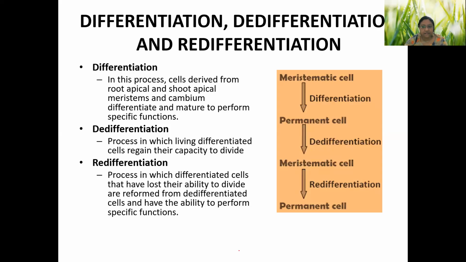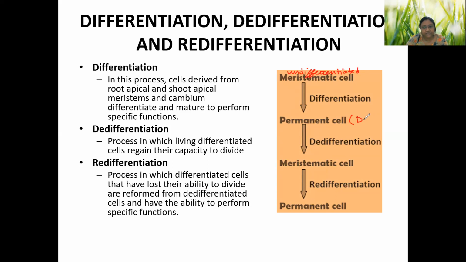In this case, the meristematic cell, which is undifferentiated cell, means all cells of this is same, will go for differentiation to form permanent cell.